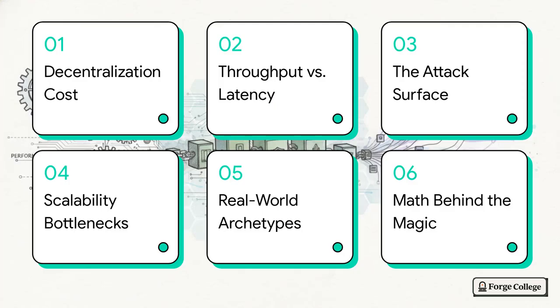Here's our blueprint for today's explainer. We'll start with the cost of decentralization, then compare throughput versus latency, look at expanding the attack surface, hit some scalability bottlenecks, explore real-world network archetypes, and finally, dive into the math behind the magic.